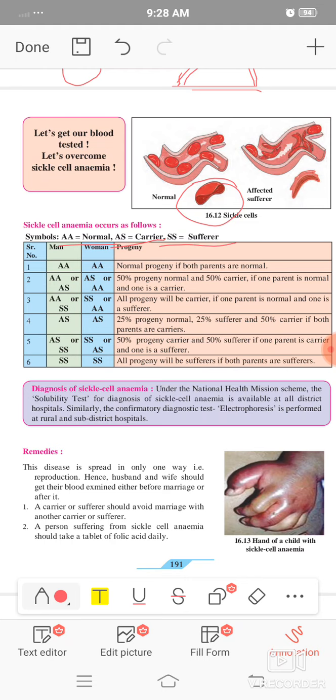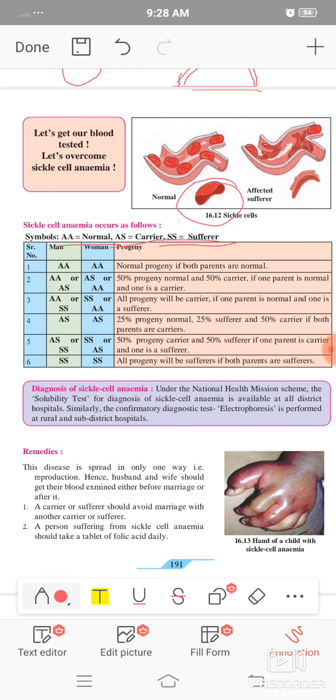AA is a normal parent, AS is a carrier parent who does not suffer from sickle cell anemia but has the recessive character, and SS is a sufferer, a sickle-celled parent.